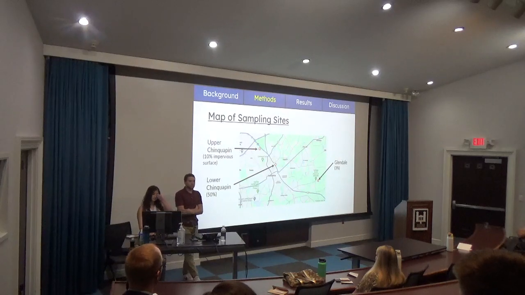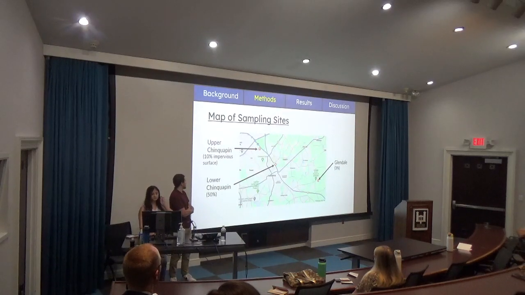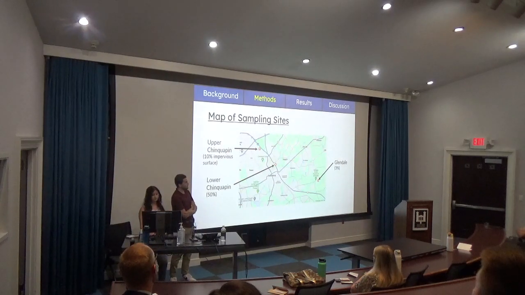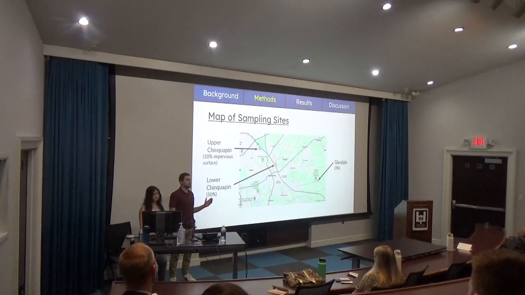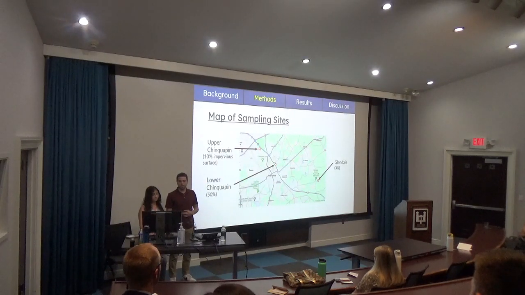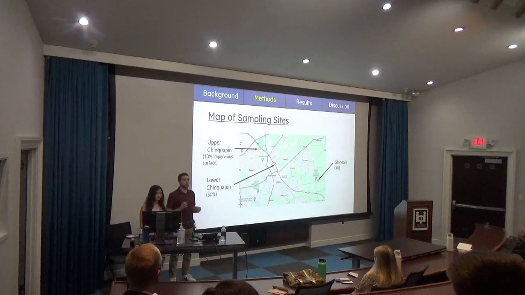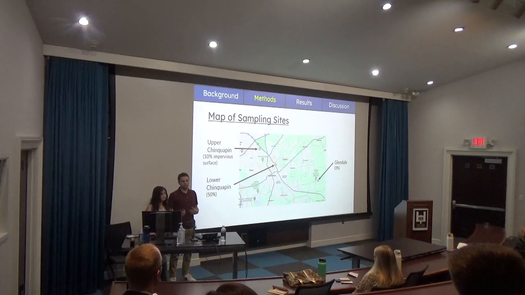So for our study specifically, we had 3 sites. We had the Lower Chinkapin, Glendale, and Upper Chinkapin. So we chose the Lower Chinkapin because it has the highest impervious surface area that we could find, sitting around 50%. So that means there's a lot of roads nearby, a lot of sidewalks, that sort of thing. And then we chose Glendale because it's more forested, less impervious surface area. And then Upper Chinkapin was supposed to be our middle ground.